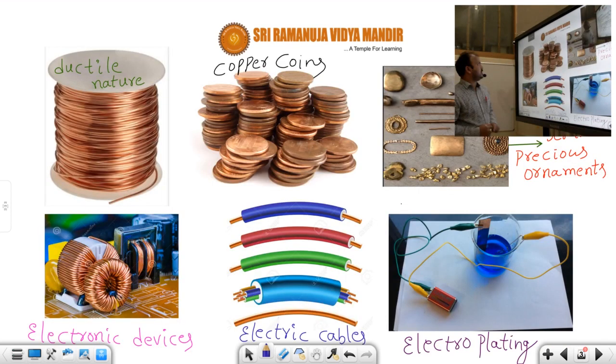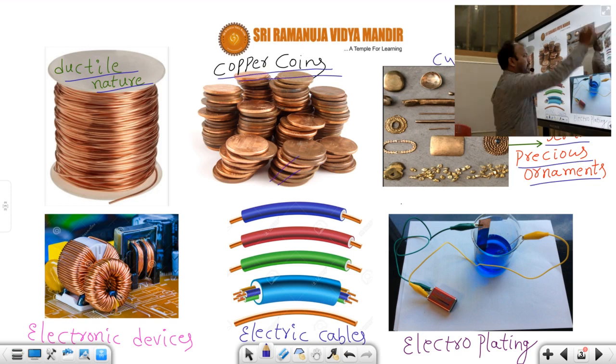And after that, first of all, you should take this one. Copper has a ductile nature because copper is a metal that is very ductile, that's why it can be converted into long wires. It is useful for making coins. Which one? Copper. And it is used for semi-precious ornaments. Which one? Copper.